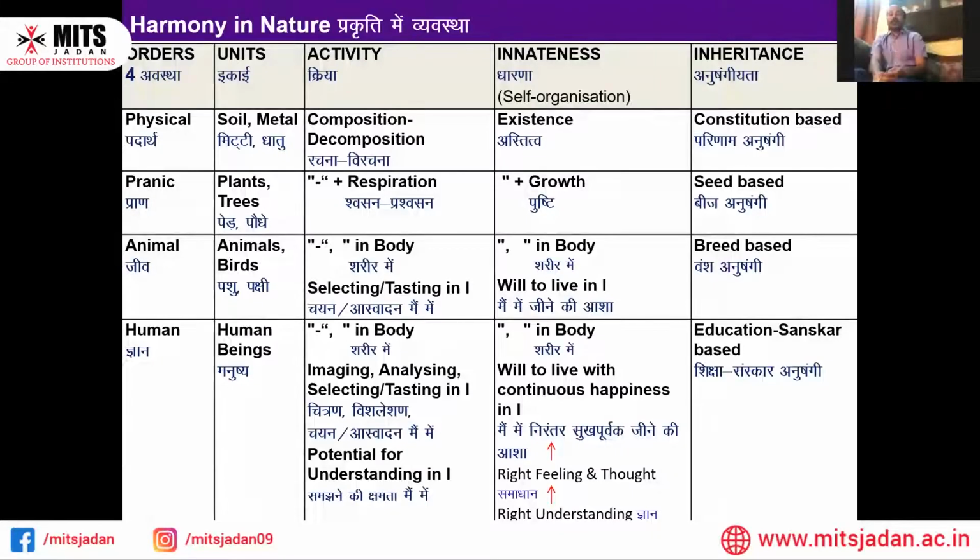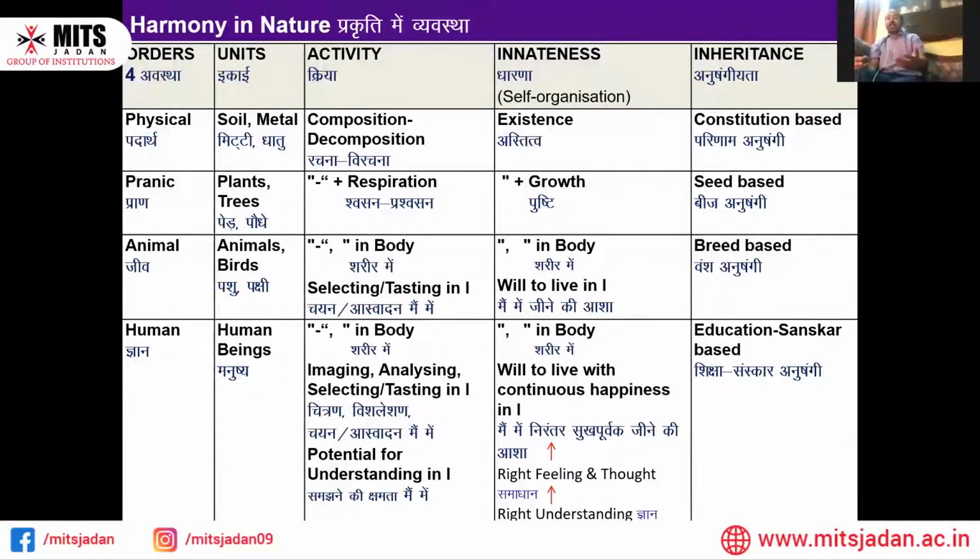Next is inheritance, that is the conformance also. What is conformance? There is a word in Hindi, anusangita. What I am and what I am going to give, my generation, to nature, to existence.